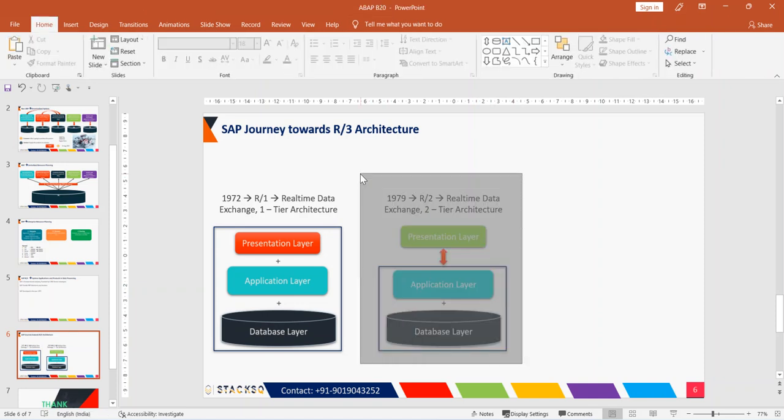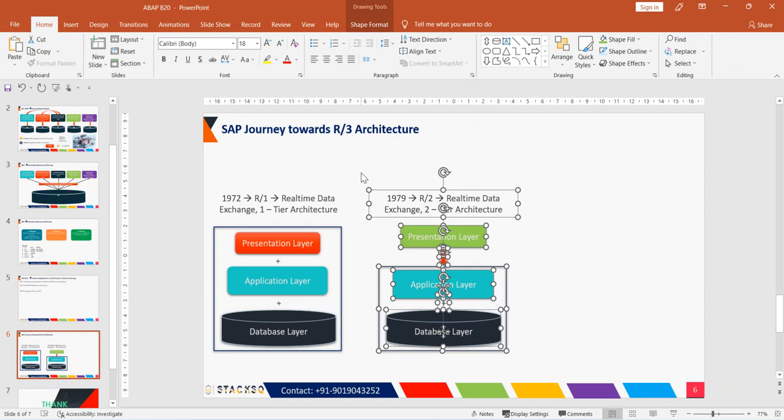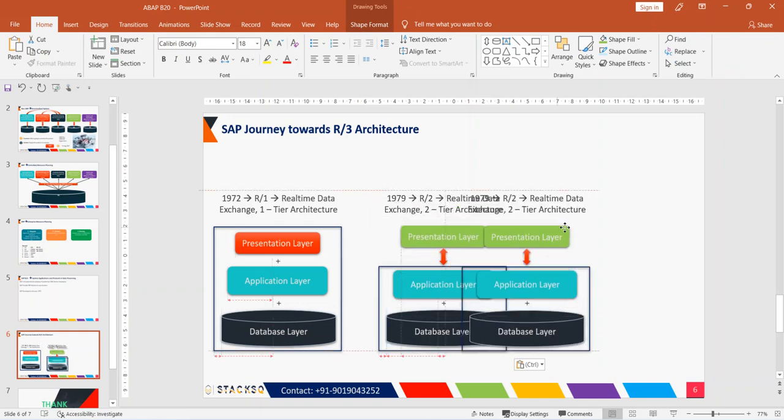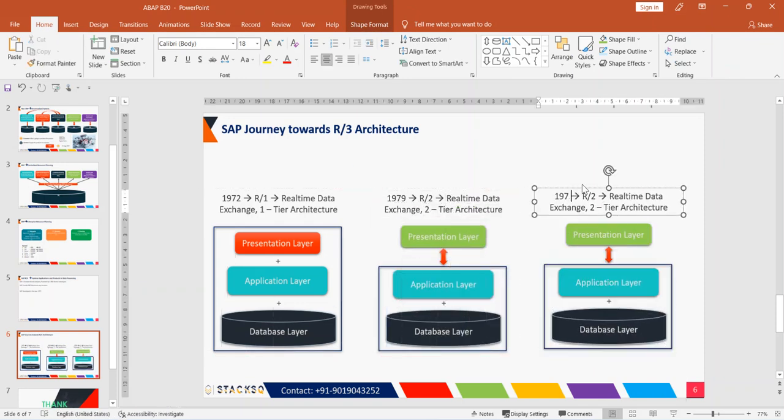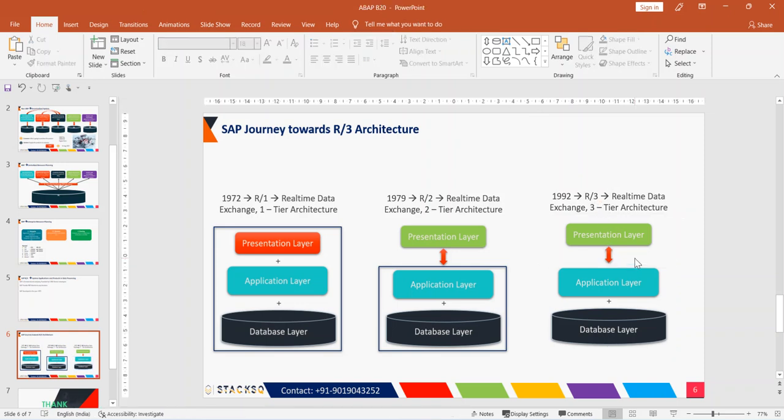So in the year 1992, they came up with R/3 architecture. R means real time, 3 means 3 tier architecture. They separated all the layers.